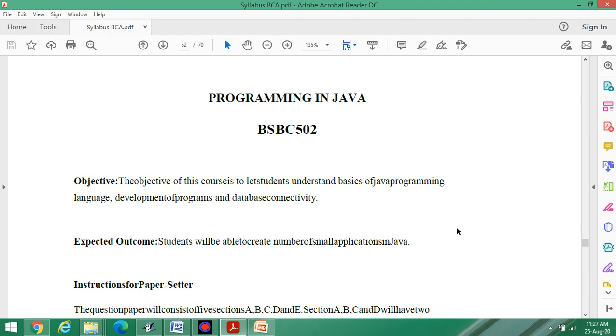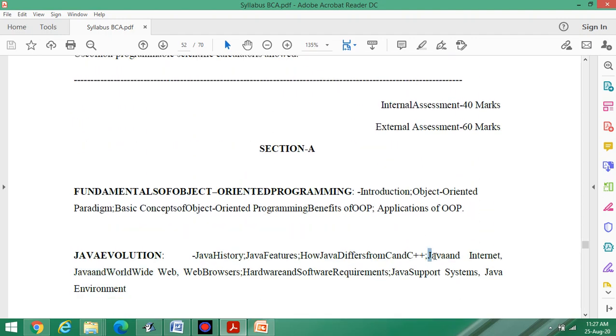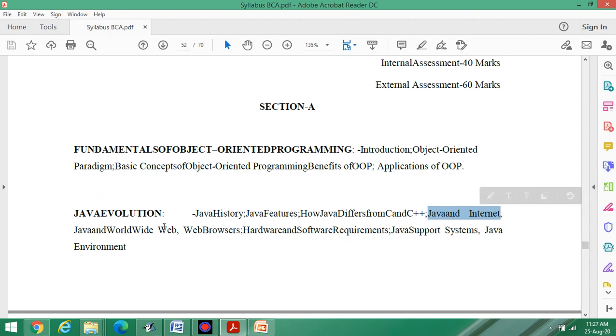Good morning, students. In today's lecture of Programming in Java for BCA 5th semester, as per the syllabus of IK Gujral Punjab Technical University, Jalandhar, I am going to discuss Java and Internet, and one more topic, Java and World Wide Web. Also, I will try to explain the connectivity of Java with WWW and Internet by using the programming platform, that is BlueJ.